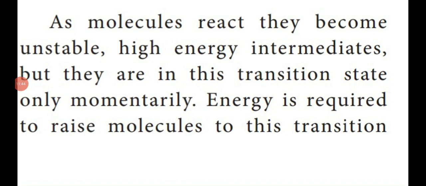Dear students, see the paragraph. The molecules present in the enzymes become unstable, high energy intermediates, but they are in this transition state only momentarily. Energy is required to raise the molecule to this transition.